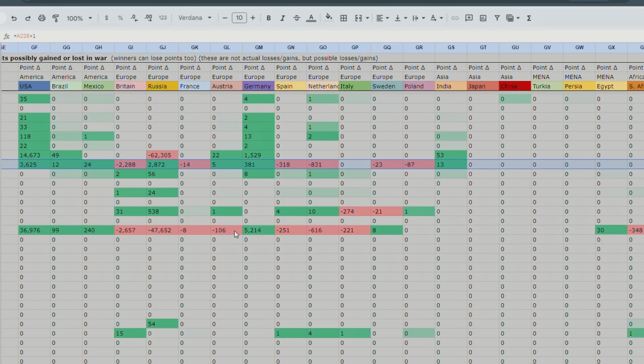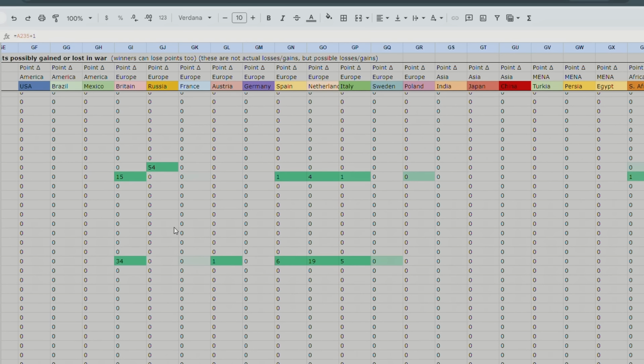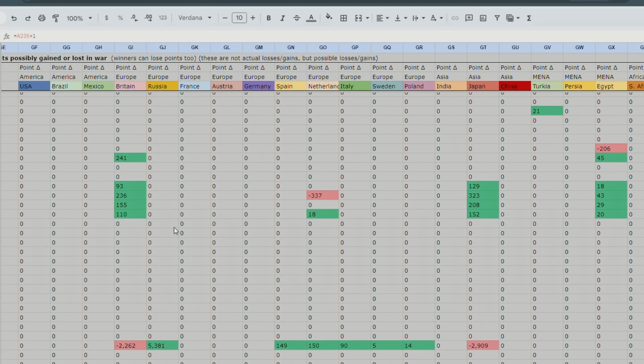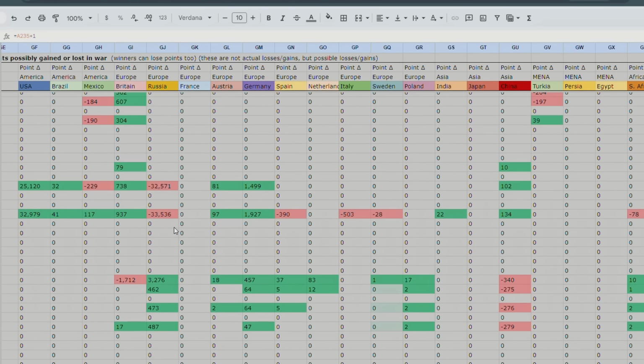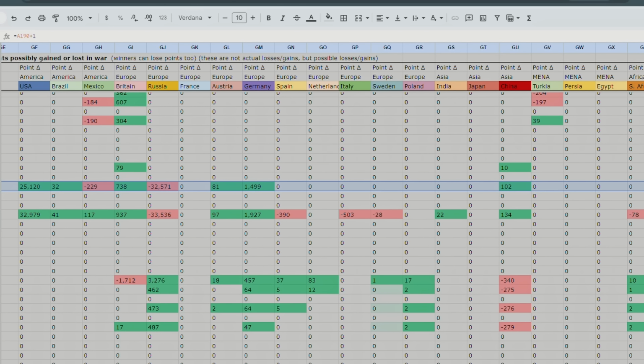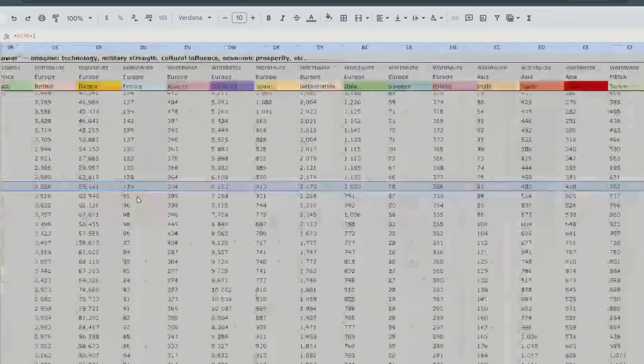Let's see which war is the crazy one. So America gained 40,000 points in 2066. That's pretty good at the cost of Russia. Let's see. Nope, nothing else crazy. Just those 40,000 points, which is pretty good for America. 25,000 in 2021. So it looks like America won both World War I and World War II. And then those are tracked.